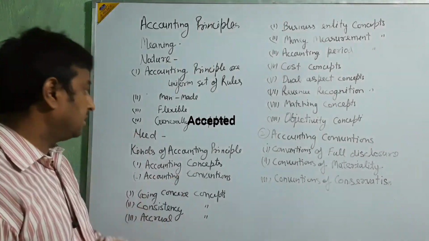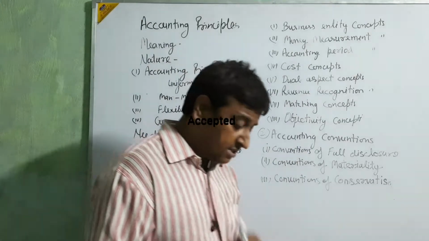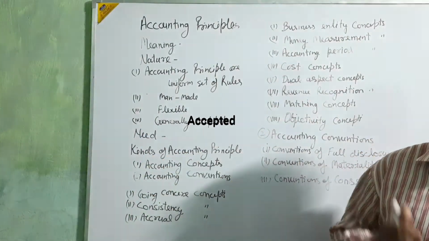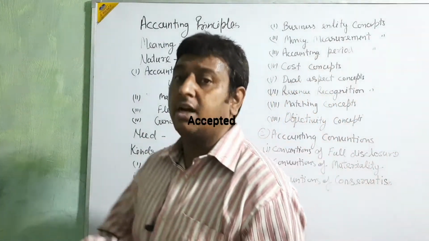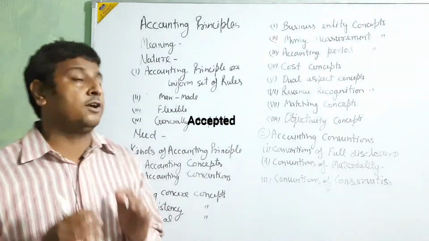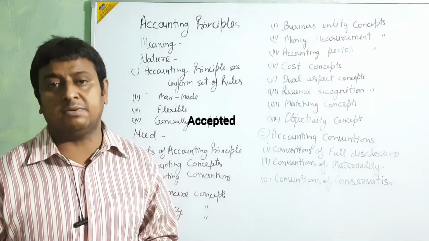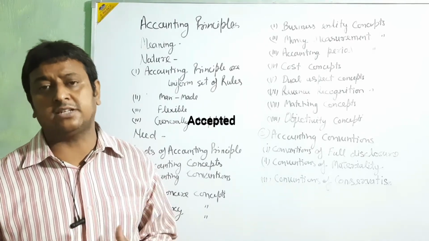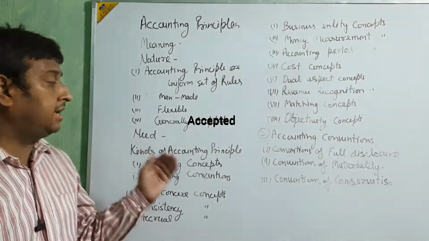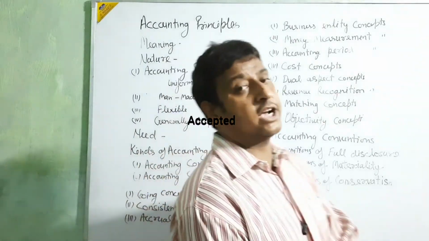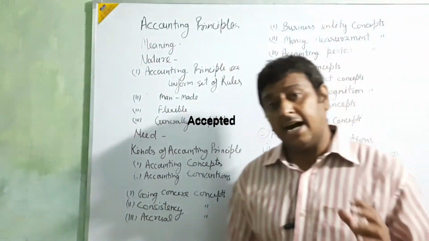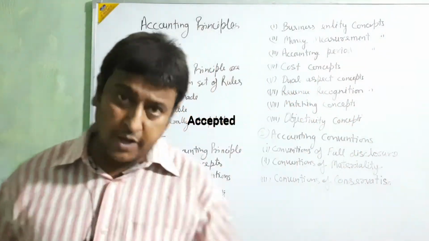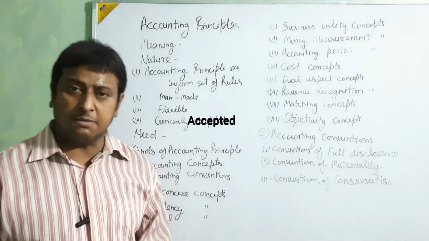Okay, next, generally accepted. This accounting principle is generally accepted because it is followed by all types of businessmen who do financial entries, financial transactions or financial accounting. They all accept these accounting principles and follow them.